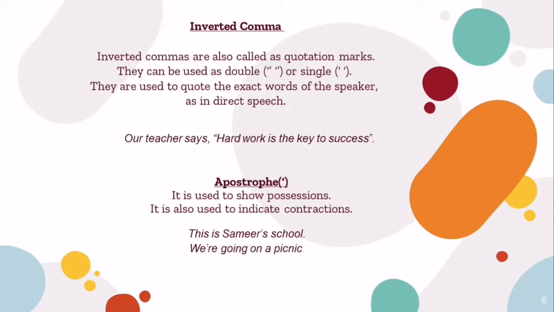And in a sentence, we're going on a picnic. We apostrophe re means these are two words that have been contracted, put together with the help of an apostrophe. It was completely we are. An apostrophe is put and the two words are joined, where a is omitted here.